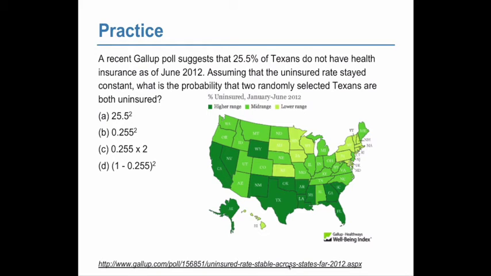So, to be entirely accurate, we would treat these as dependent events, but that's a lot of work. And there are so many people who live in Texas that the difference is going to be very, very slight. So, we're going to treat these as independent events, even though technically they're not. We're making an assumption that these events are independent.